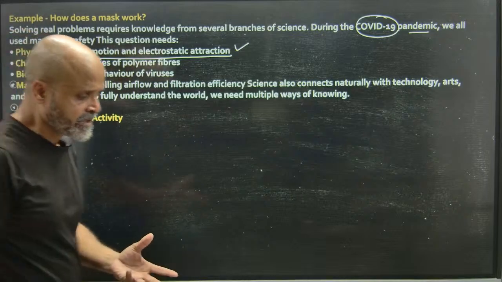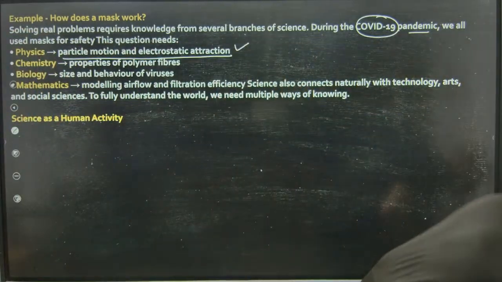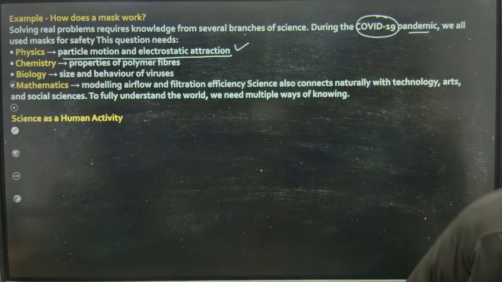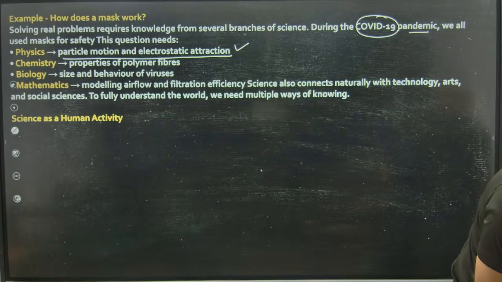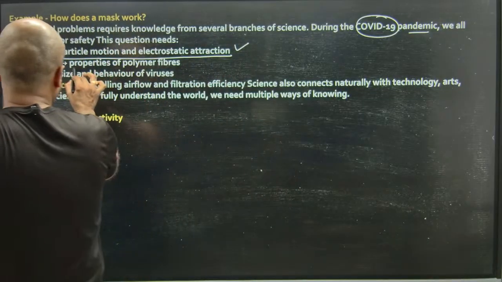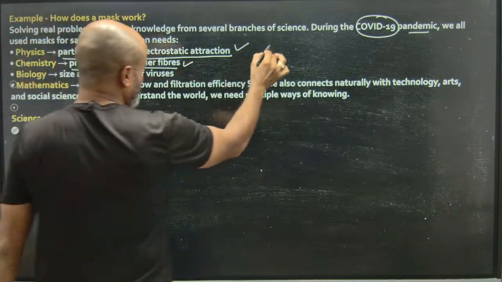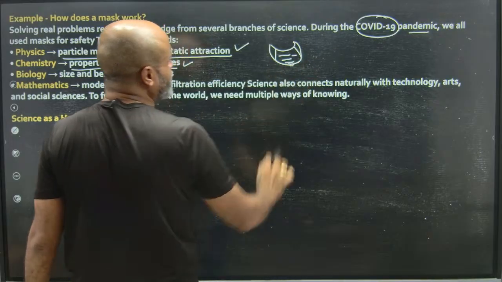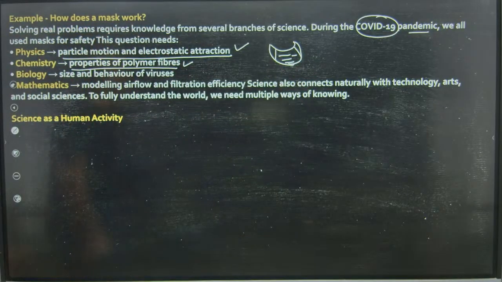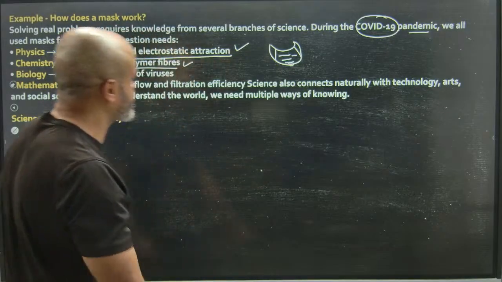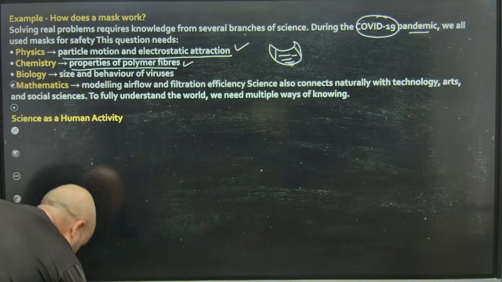When we sneeze, we generally blow out air, and that can be the root source of infection in others when we sneeze without covering our face. Properties of polymer fibers. The masks that we were using were based on polymers, and these polymer fibers ensure that the amount of air that we blow out during a sneeze does not impact others.